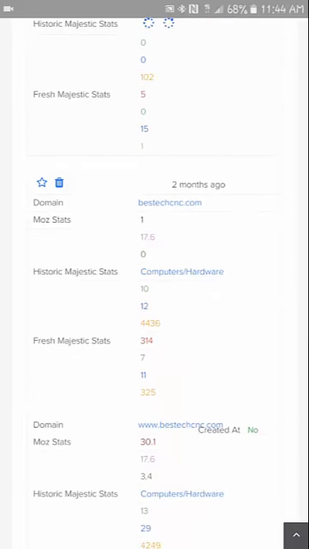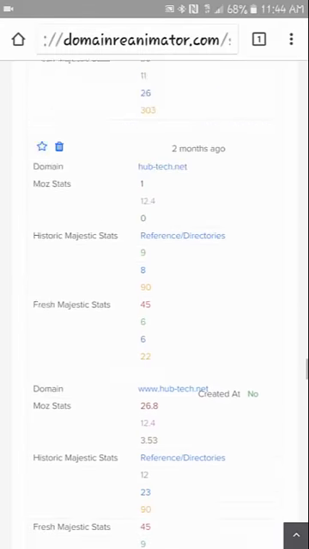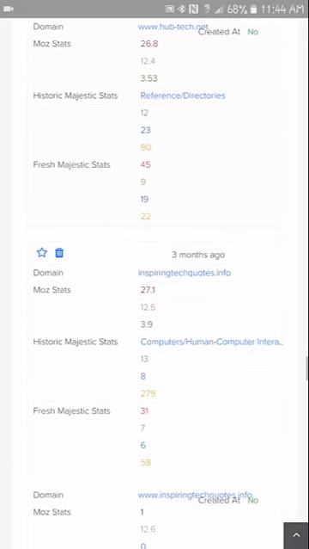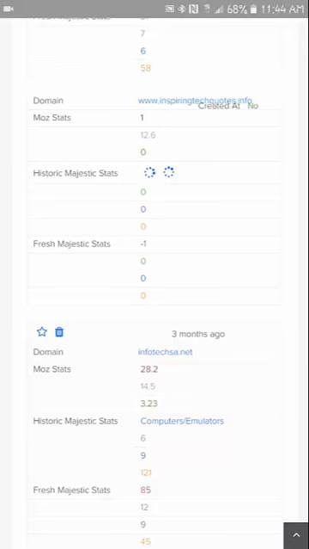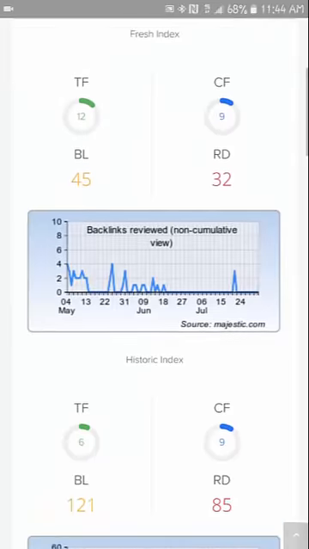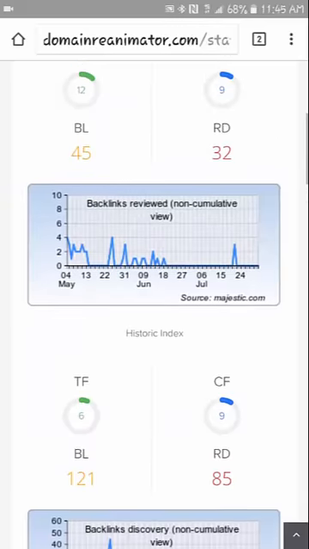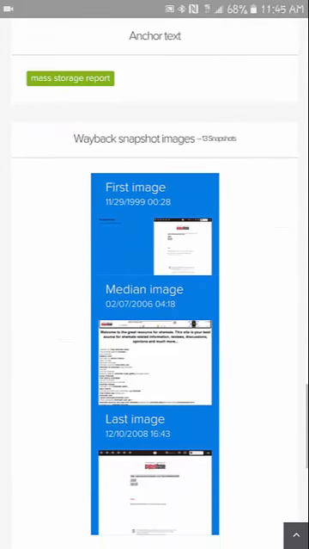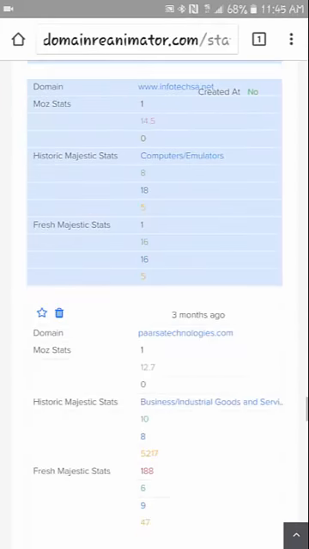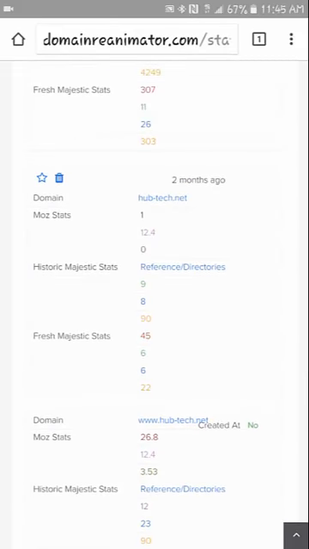Best Tech CNC, Hub Tech. All right. Let's see. Inspirational quotes. Info Tech SA. So let's check this one out. Okay, metrics look good. 16. Oh, not any referring domains. Oh, I see, they're up here. Okay. All right, let's see. Mass storage report. So you can definitely see how quickly I'm able to go through them and just qualify them, disqualify them. Let's check out HubTech.